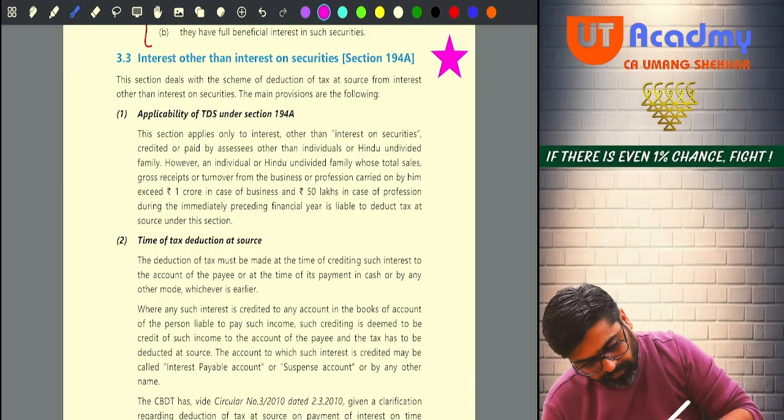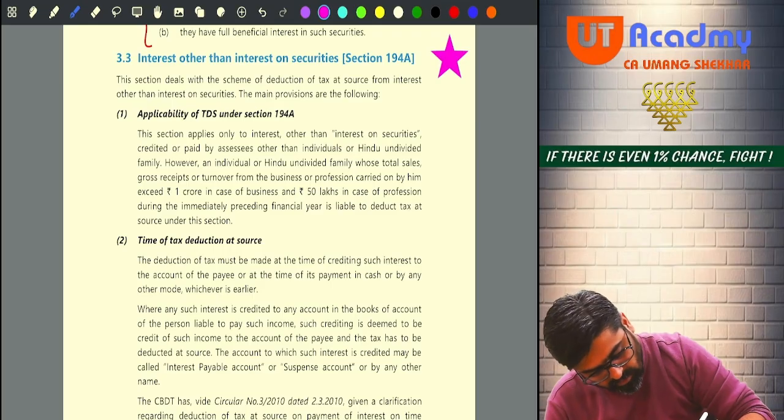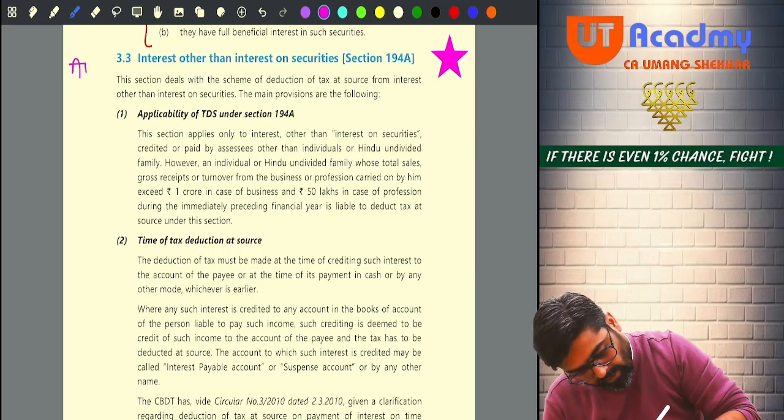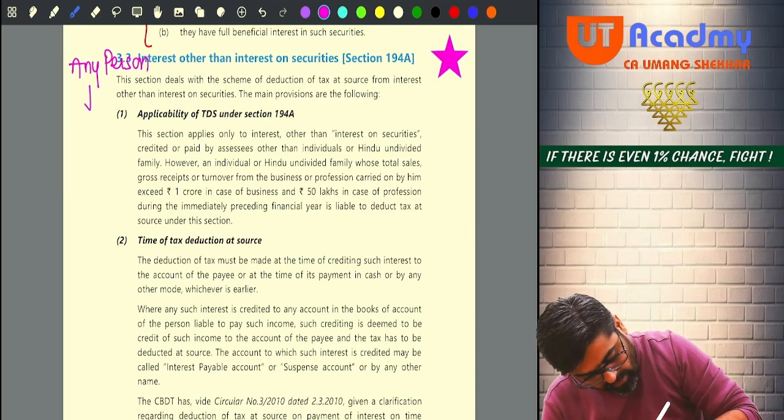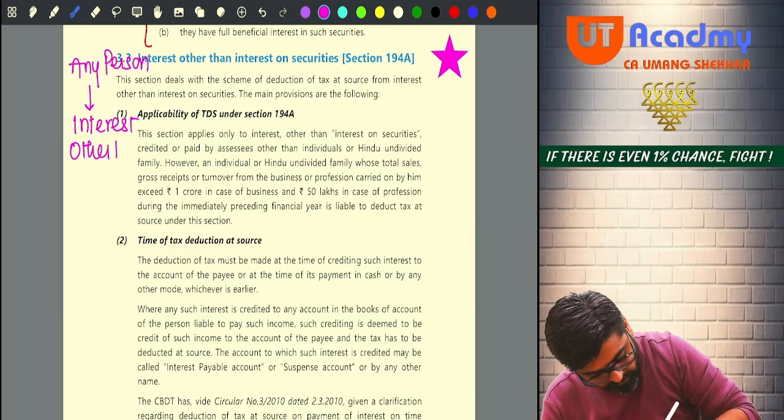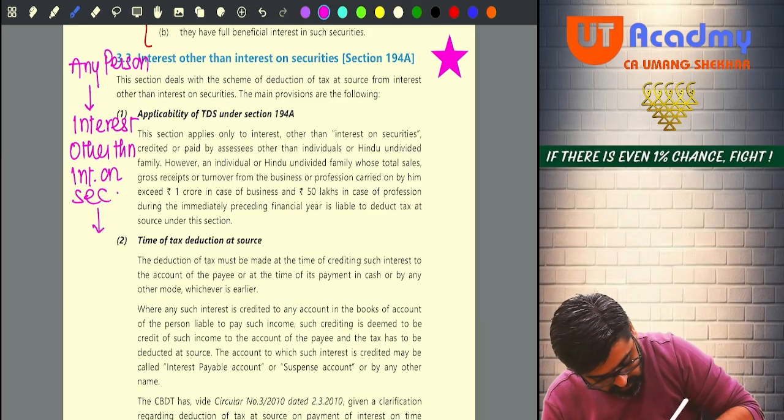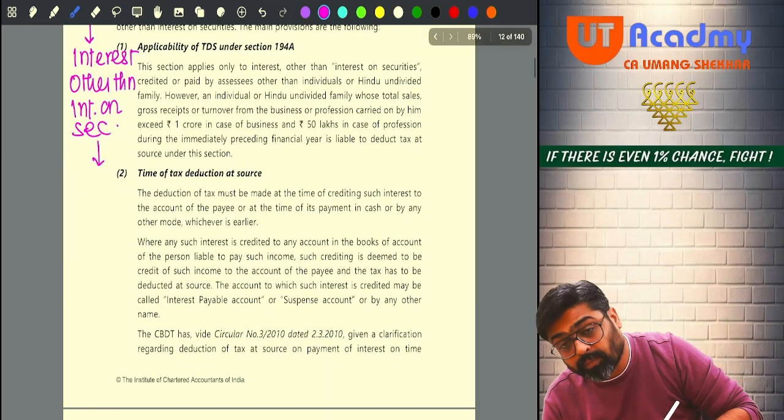Now see, any person, what did I say? Any person can give interest other than interest on securities. To whom?